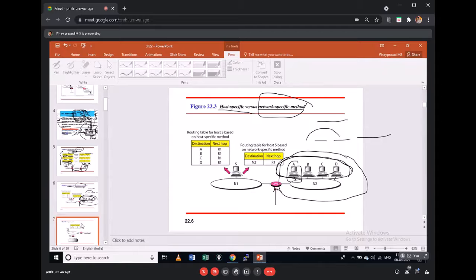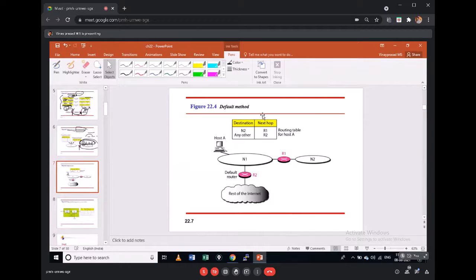Going on to the default entry, I think you know what is called default routing. Here is a network where a host is connected to N1, and there is another network N2 connected to router R1, and the rest of the network is connected to R2. Whenever I am writing the routing table of R2, to reach N2 my next stop is R1. And any other network, because this internet may consist of other networks like N3, N4, N6, and so on, I just treat them as any other network.